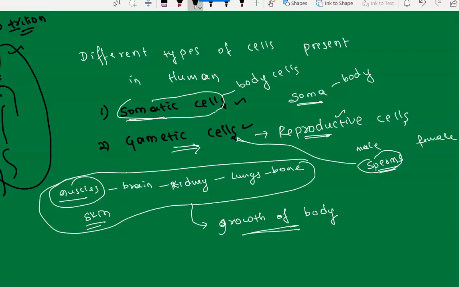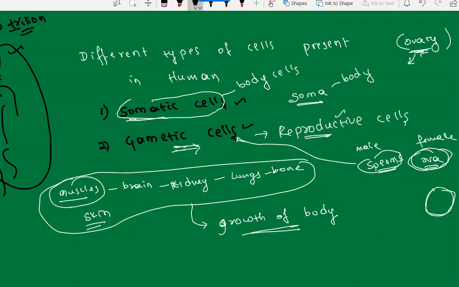the gametic cells are called the egg. Ova is produced by the ovary. Two ovaries will be present, the gonads. This ova is called a gametic cell. How does the ova look?